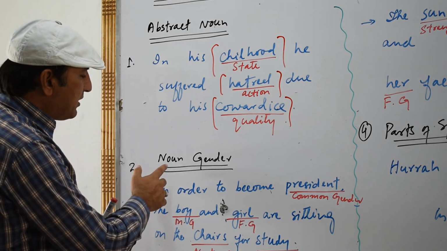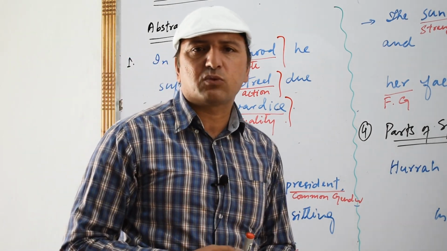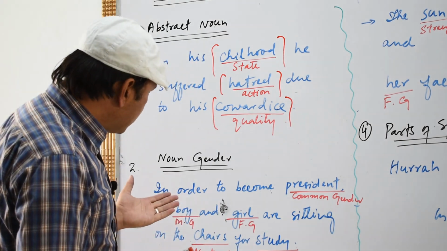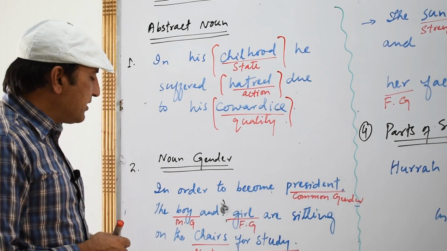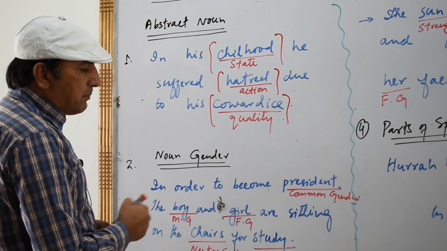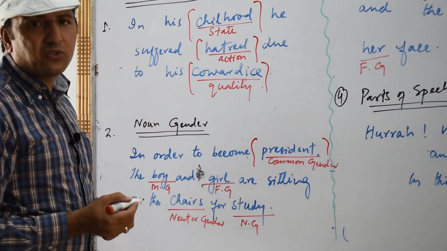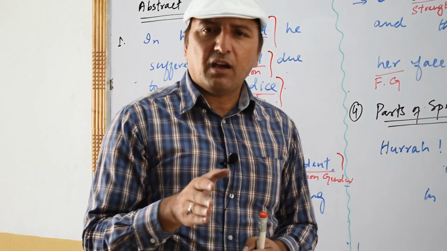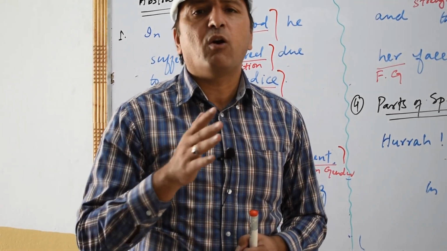Okay, now you see, we have the next, noun genders. You know, we have different genders, masculine gender, feminine gender. But now just read this sentence, you will come to know about different types of noun genders. Now you see, in order to become president, president is basically a noun. We are talking about noun gender, so president is a noun. Now the president may be a female or a male. It might be a man or it might be a woman.